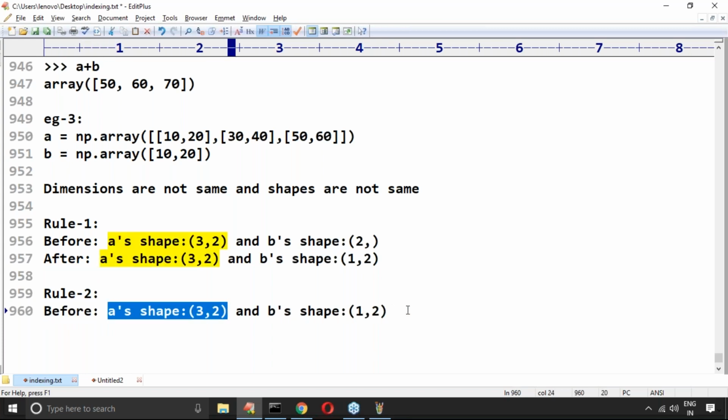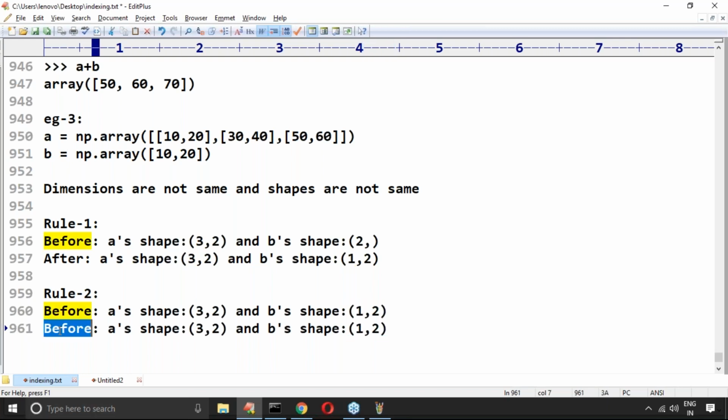In any dimension, if the sizes are different, can you please confirm? Yes, the sizes are different in the first dimension. But at least one of them is 1. Then what will happen? This is 3, 2, and here the 1 will be expanded to 3, 2.